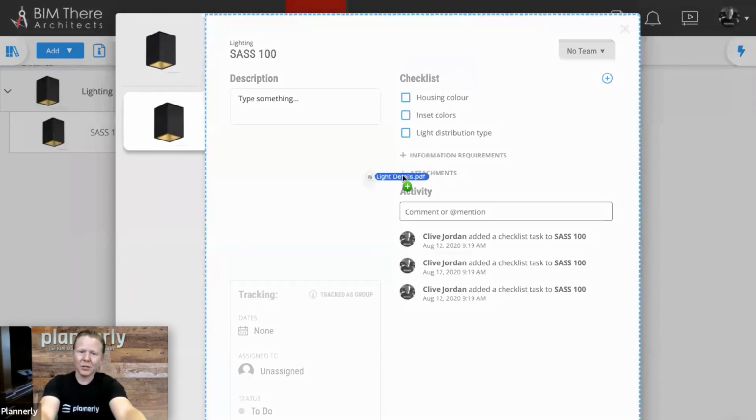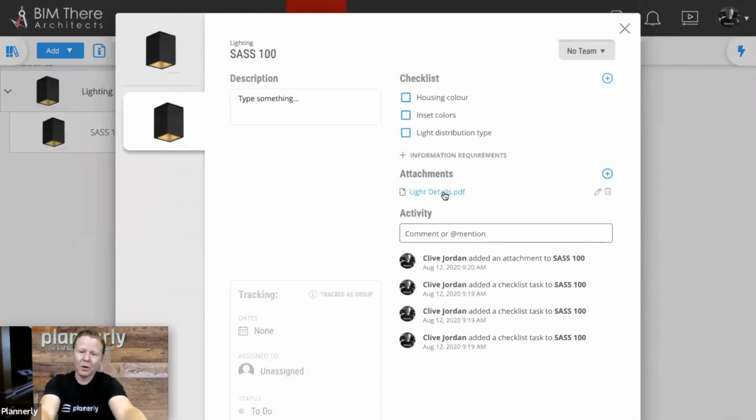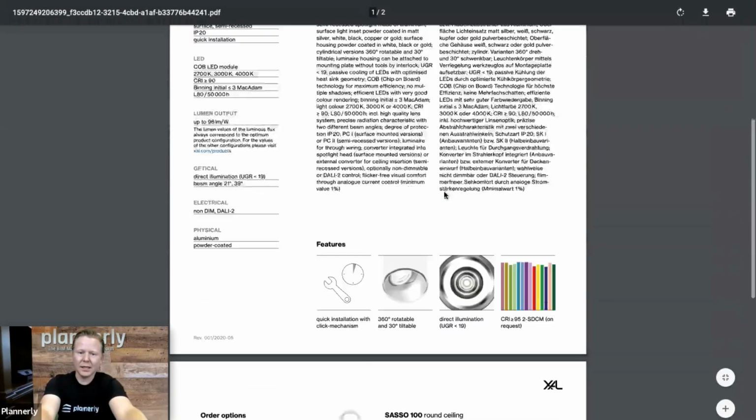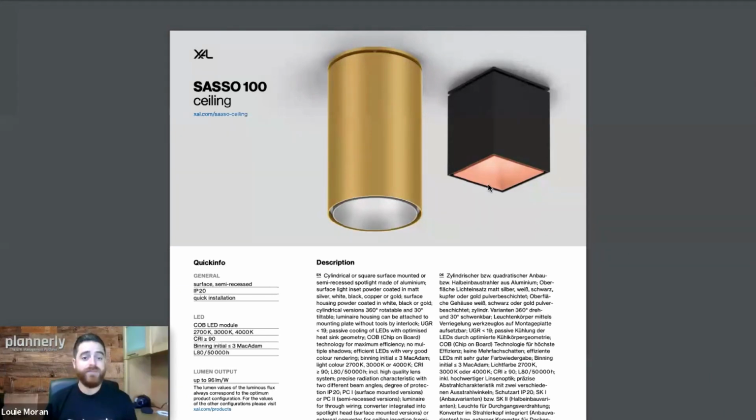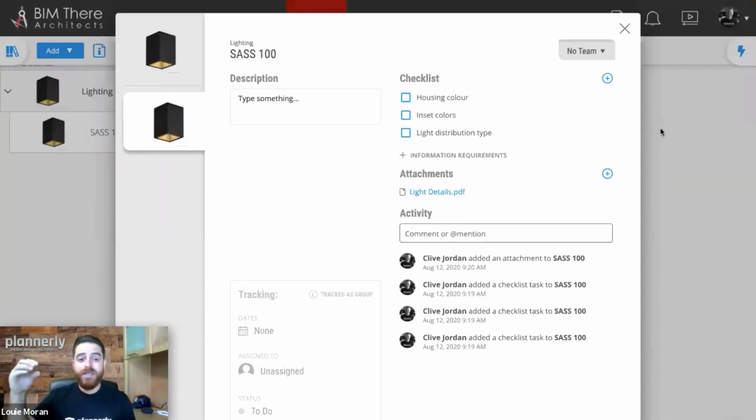So for example, I'm just going to drag and drop a specification in here for this that might be required by the owner. And now if I open that, you'll see this is linked out to this specific light fixture. If you have required elements, we have. Yeah, if you have families, Revit families, drop them in here as well. So any information that usually could be in one library or another document somewhere, why can't we contain all of that information and prepare that for the modeling teams or the teams who are going to take that to the next step of the workflow?